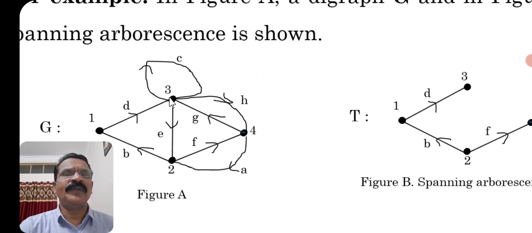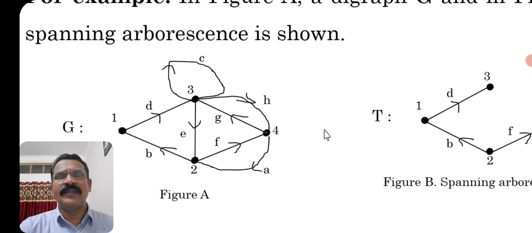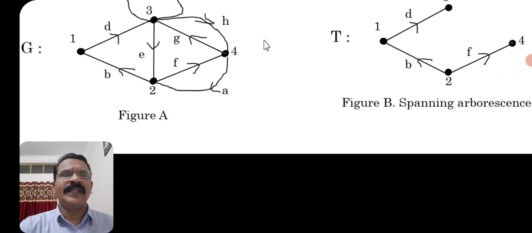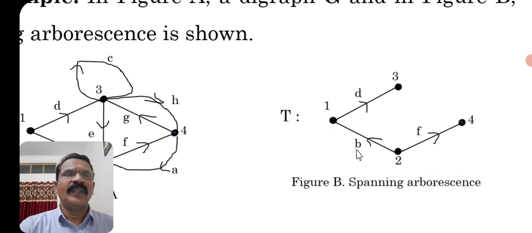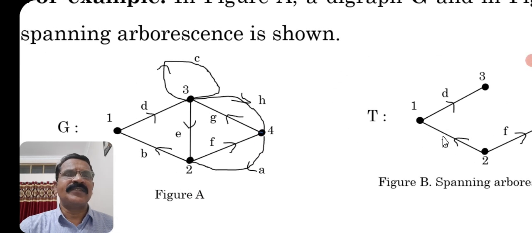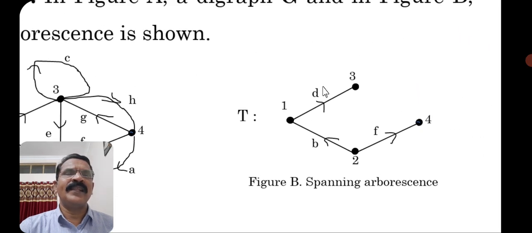Then we have considered 1 to 4, so this we have not considered here. There should not be any circuit, or semi-circuit or directed circuit, otherwise it won't be a spanning arborescence, or a spanning tree. Then we have considered the edges. See, these are the edges between 1 and 2. So it is 2 to 1. A directed line from 2 to 1 implies 1 is reachable from 2. 1 to 3 implies 3 is reachable from 1. Like that we have considered.